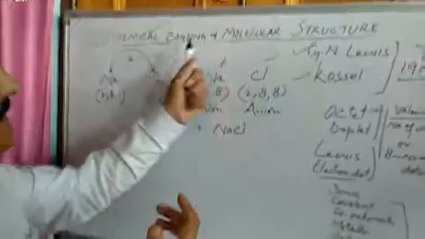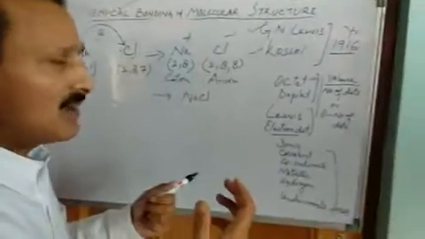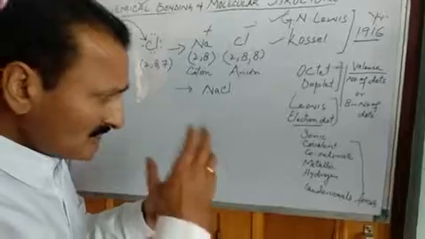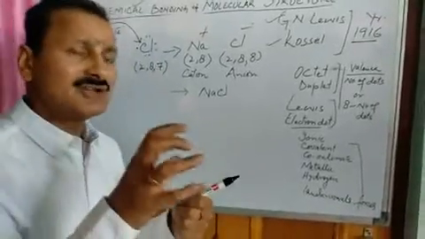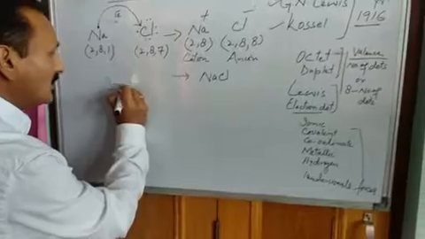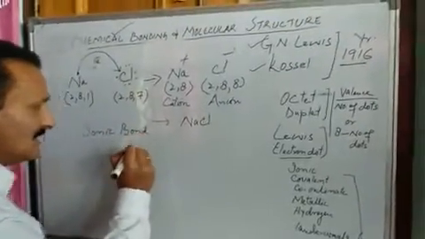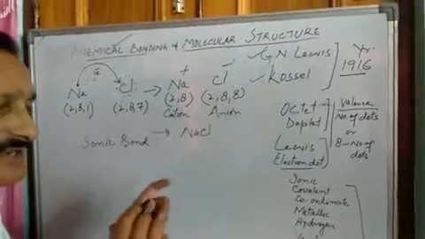So this chemical bonding has many types. We have ionic bonds. We have covalent bonds. We will discuss them later on. Here I will just throw light on the types of bonds. For example, I have ionic bond. We will discuss these bonds in detail later on, but here I will just write their names.